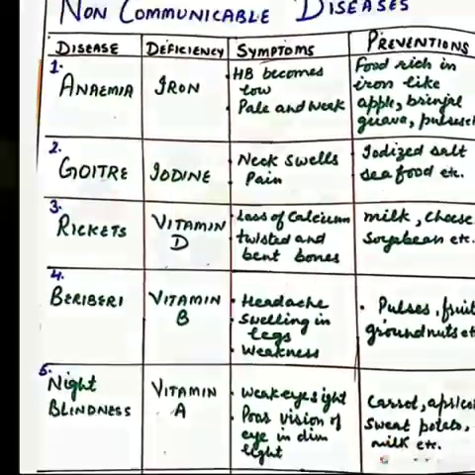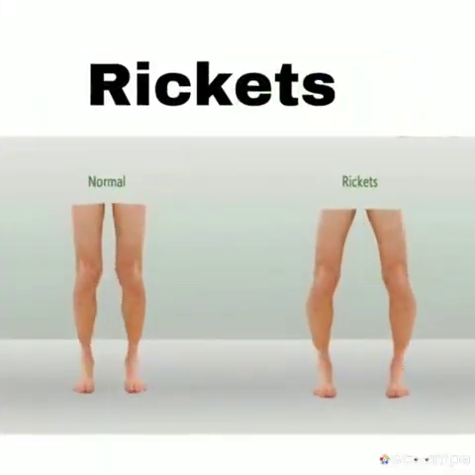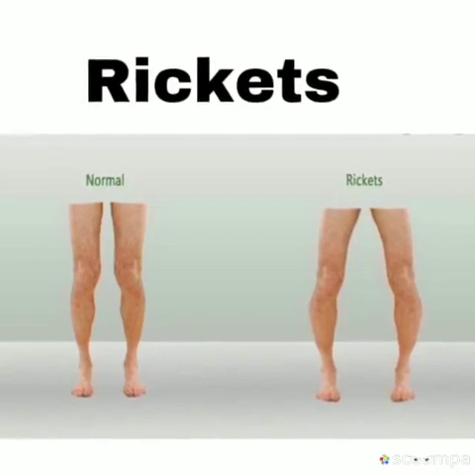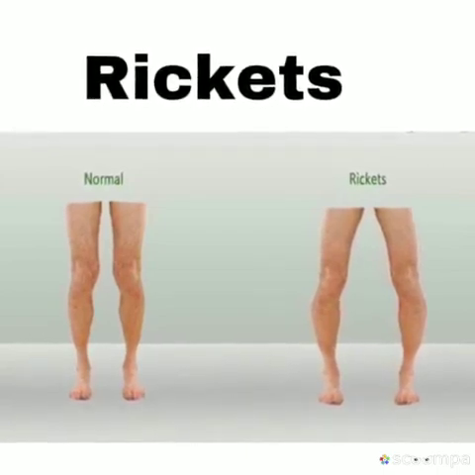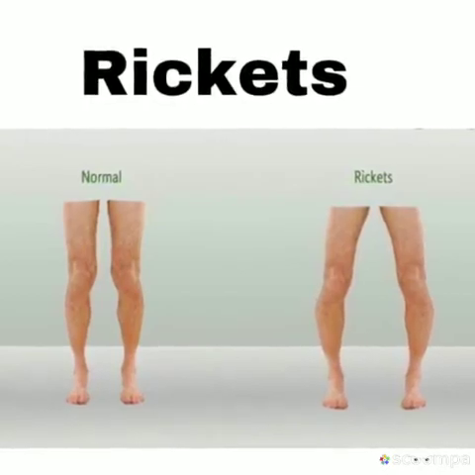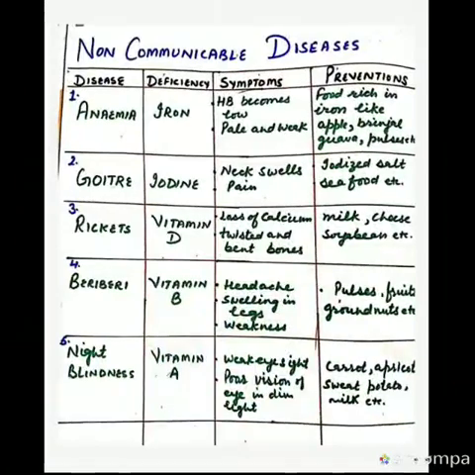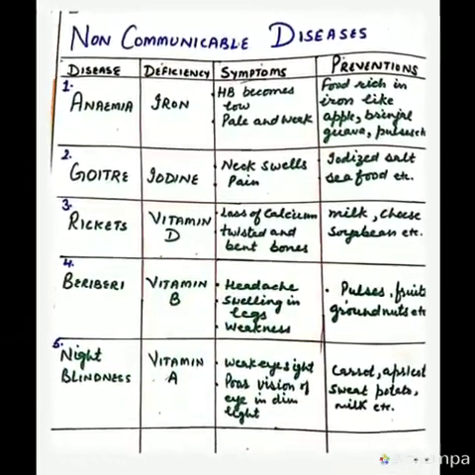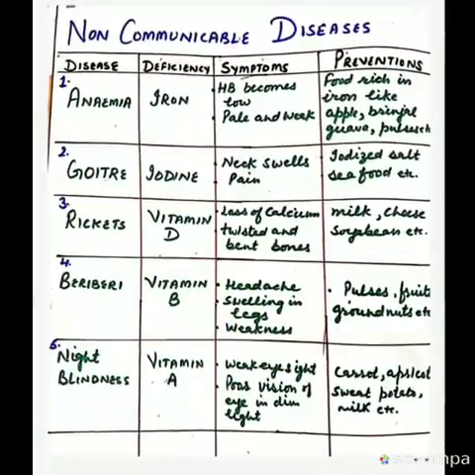The disease is rickets. It is caused due to the deficiency of vitamin D and the symptoms are loss of calcium and twisted and bent bones. And which type of diet should we take? Milk, cheese, soya bean, etc. Some more examples are also given here and you can also find any other deficiency disease. I will add this table in your PDF.